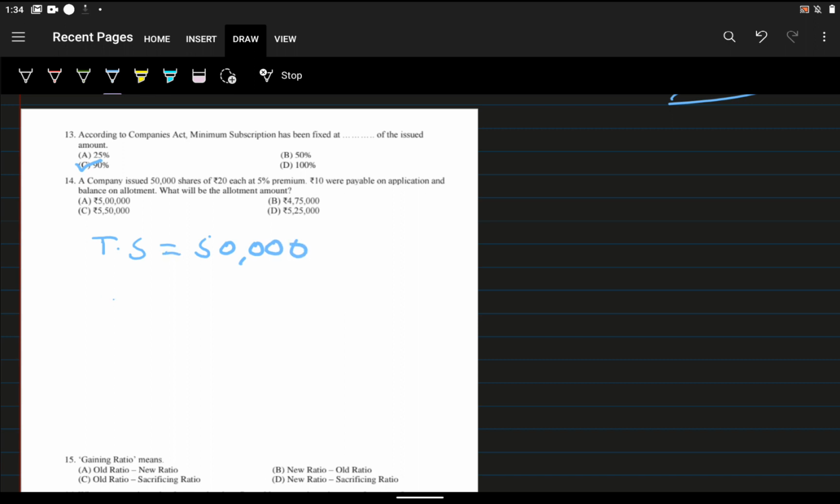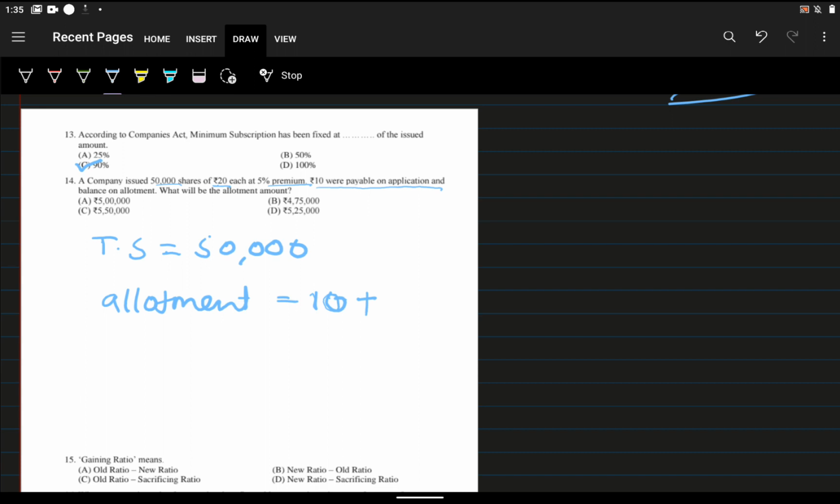What is the allotment amount? Allotment amount is equal to 10 rupees. From here you can understand the allotment amount is 10 rupees. A company issued 50,000 shares of rupees 20 each at 5% premium. 10 were payable on application, so we paid 10 on application and the balance on allotment. Automatically the balance will become allotment. So 10 rupees is the total amount of allotment plus 5% of premium. 5% of premium means what?